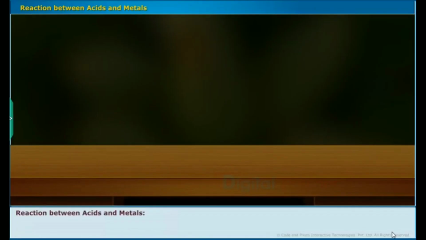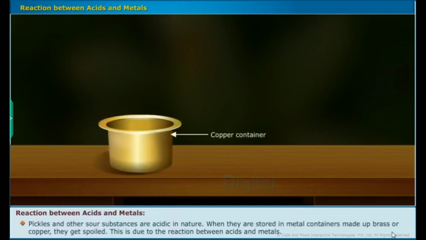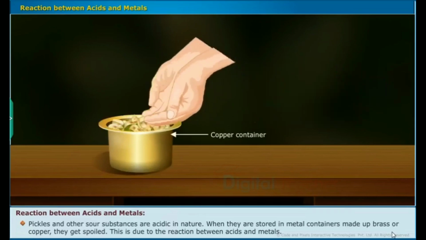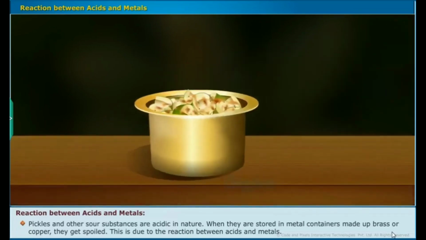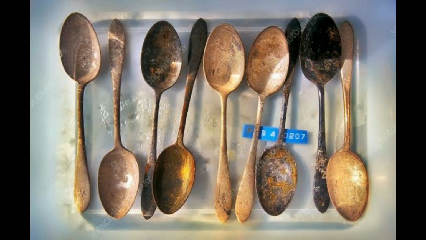Children, our next topic, reaction between acids and metals. Pickles and other sour substances are acidic in nature. When they are stored in metal containers made up of brass or copper, they get spoiled. This is due to the reaction between acids and metals. To avoid this, the inner sides of vessels made up of brass and copper are coated with tin. Children, you might have observed that metal spoons also get damaged when they are placed for a long time in pickles.